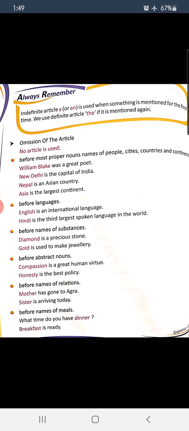Okay. Before abstract nouns, you've done abstract nouns, the nouns which we cannot see and touch, but we can only feel. Those are abstract nouns, right? So compassion is a great human virtue. Honesty is the best policy. Before names of relations, mother, sister, brother, father. Before names of meals, what time do you have dinner? Breakfast is ready. Okay. These are some examples when we are not supposed to use the article.